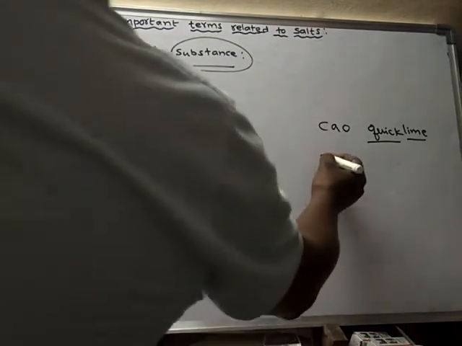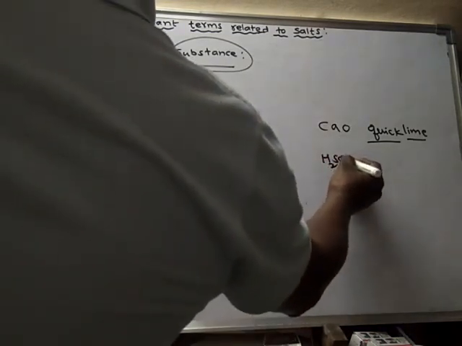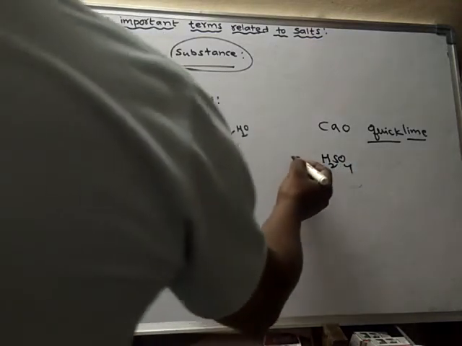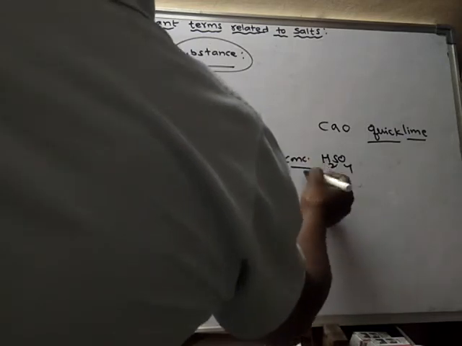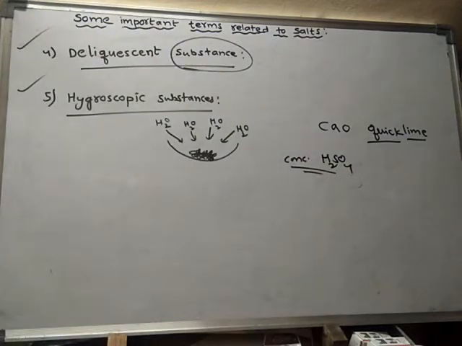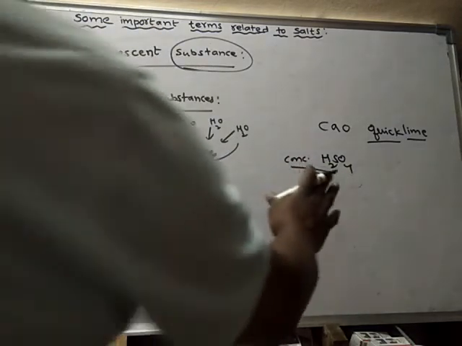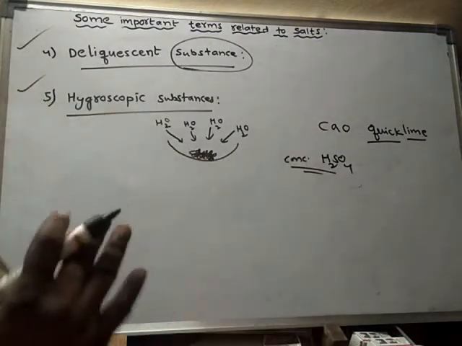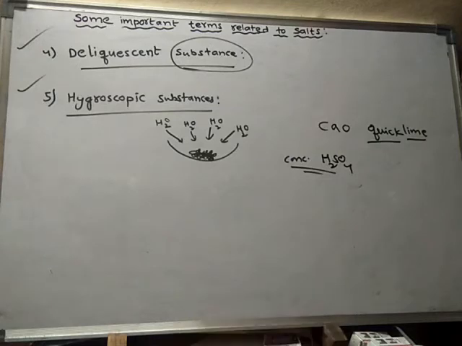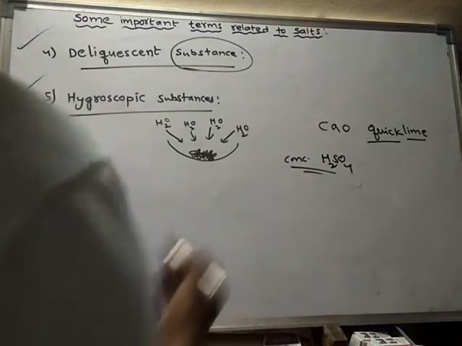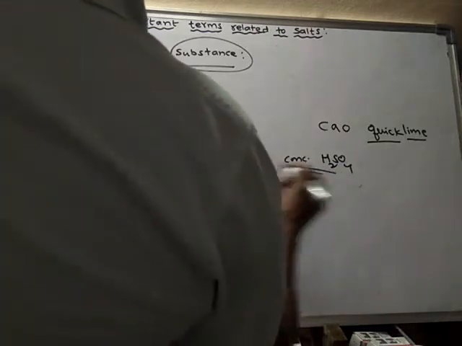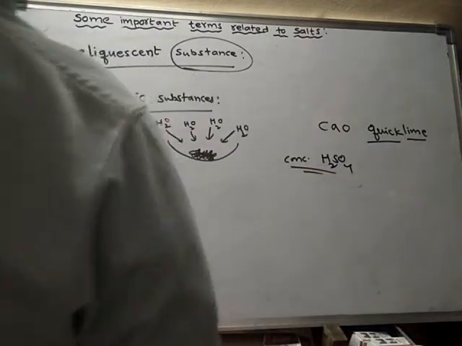Even H2SO4, concentrated sulfuric acid. Actually, it is already a solution, already a liquid. Simply what happens? It absorbs the moisture and does not convert into a dilute solution. See, after absorption of moisture it should convert into a dilute solution, but it does not. Simply it absorbs the moisture.